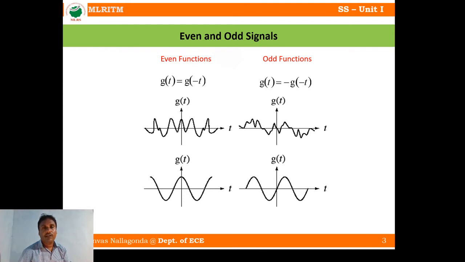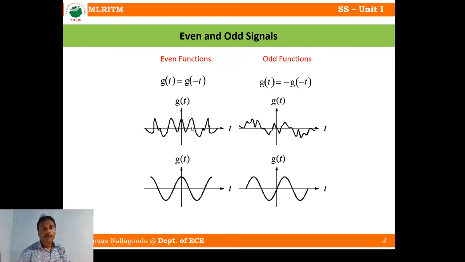The third one is even and odd signals, right? Now, what is the even signal? What is the odd signal? The condition for even signal is g of t is equal to g of minus t. So when g of t is equal to g of minus t, then that signal is said to be even signal. When g of t is equal to minus g of minus t, then that signal is said to be odd signal, right?